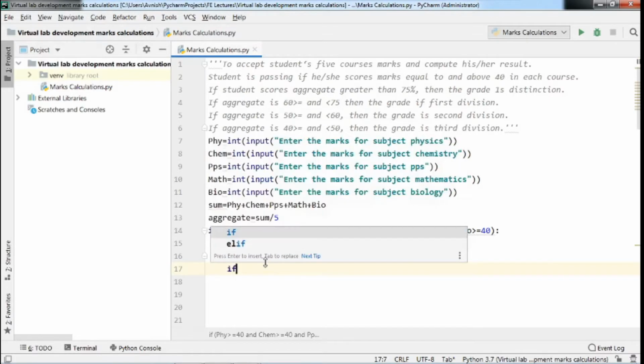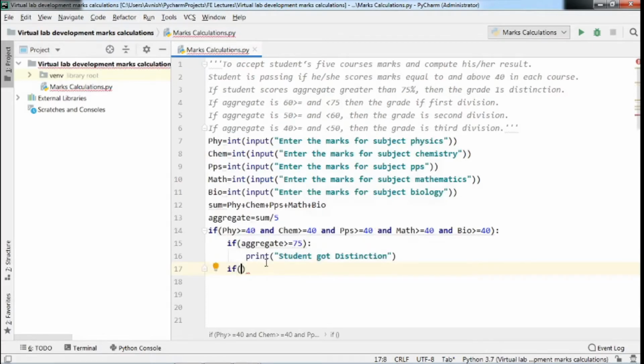If aggregate is greater than or equal to 60% and we have to check whether that aggregate is less than 75%.